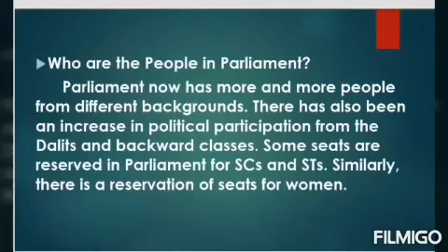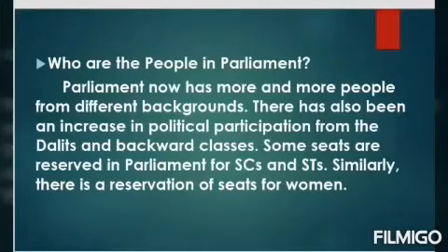The last topic of this chapter is who are the people in Parliament. Parliament now has more and more people from different backgrounds. There has also been an increase in political participation from the Dalits and backward classes.